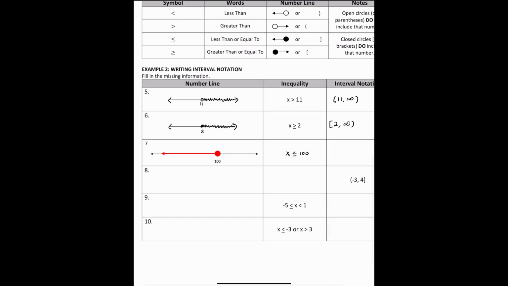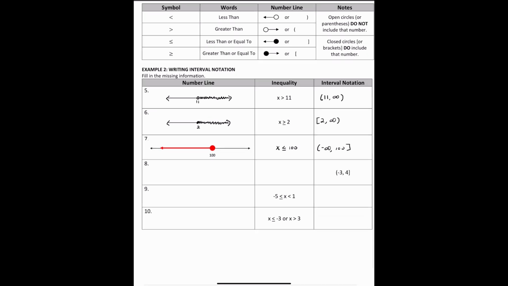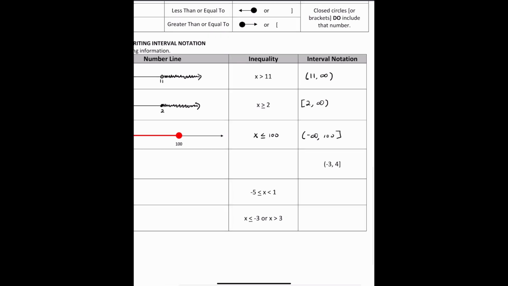So now let's go ahead and write our interval notation. We're reading this from left to right. It's starting from negative infinity, but stops at 100. So since we have negative infinity, the best choice is the regular parenthesis for that one. And then for 100, we close that with a square bracket. All right, so hopefully that makes sense.